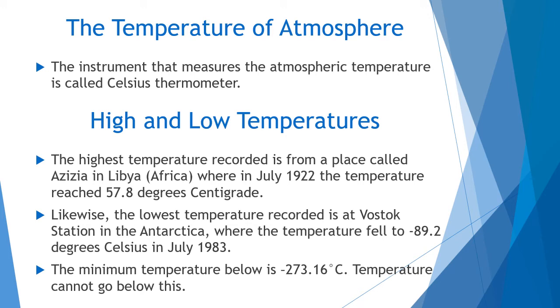Actually, Antarctica has research centers, even from India and other parts. Among them, one of the research centers is Vostok. There, the temperature fell to minus 89.2 degrees Celsius. Imagine, even 0 degrees is itself a low temperature. It was recorded as minus 89.2 degrees Celsius in July 1983.